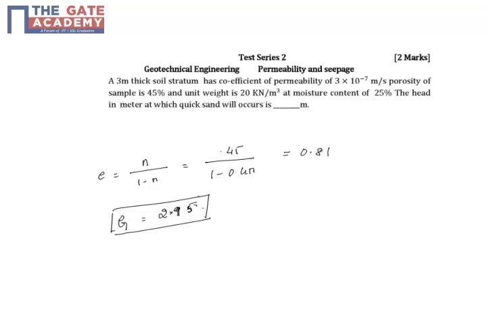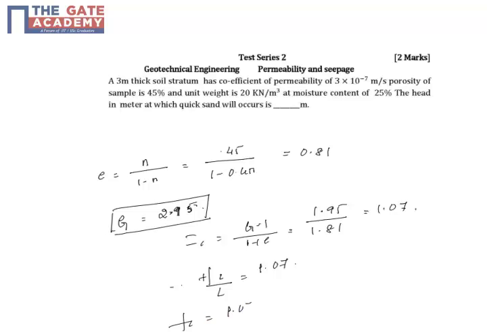i_c is equal to G minus 1 divided by 1 plus e. What you will get is 1.95 divided by 1.81. Therefore, i_c is equal to 1.07. You will get critical height H is equal to 1.07 times 3, that is equal to 3.21 meters.